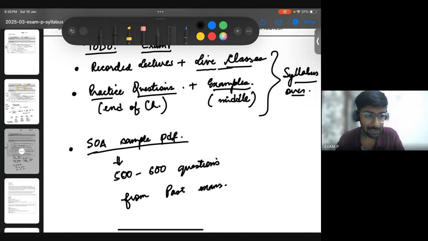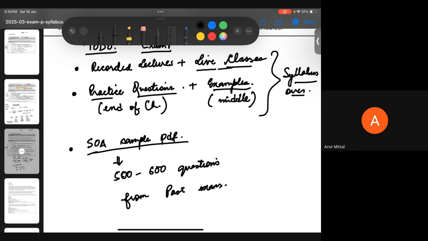This exam, SOA, is very standard with their exams, so it's not like when you sit for the exam, it will be a surprise for you. If you are a well-prepared student, you'll be very, very likely to pass the exam. Their pass percentages are already upwards of 50%, so that's already very high.